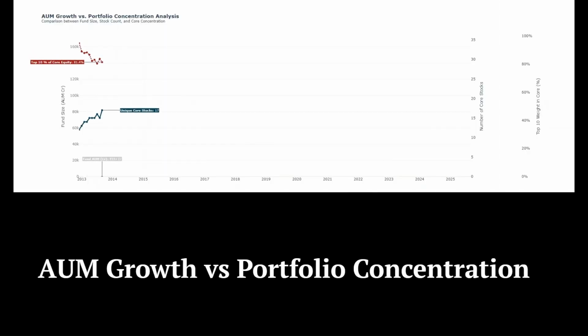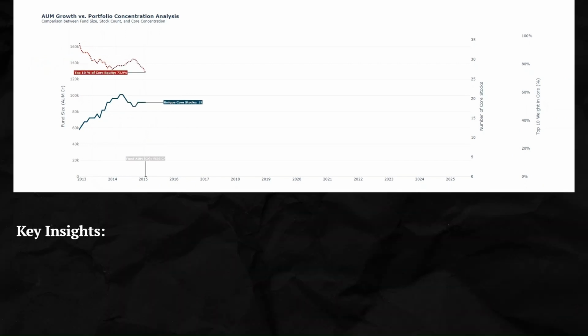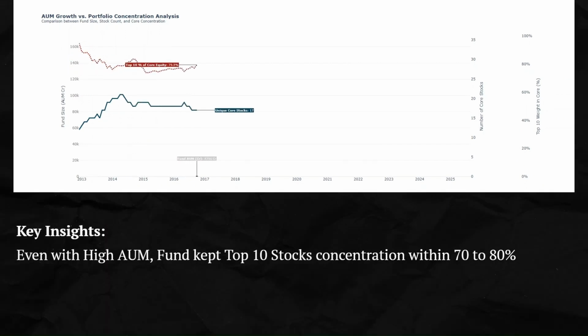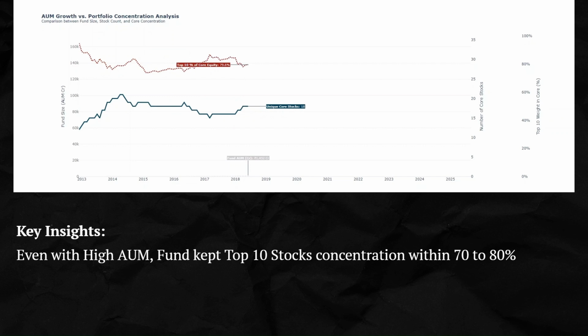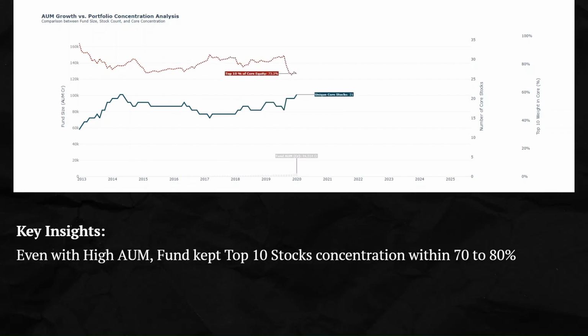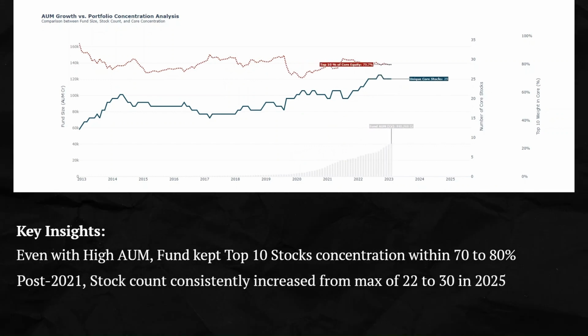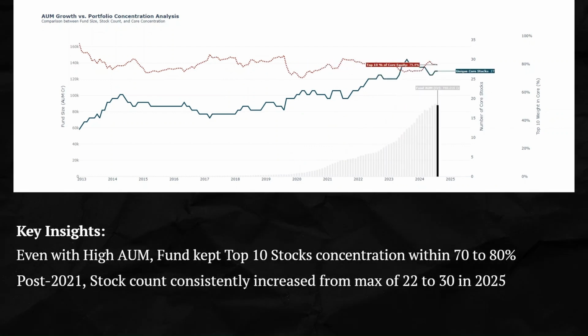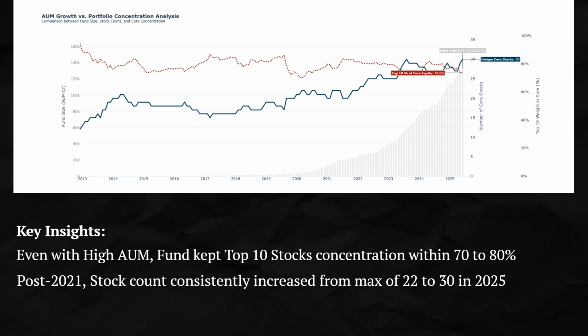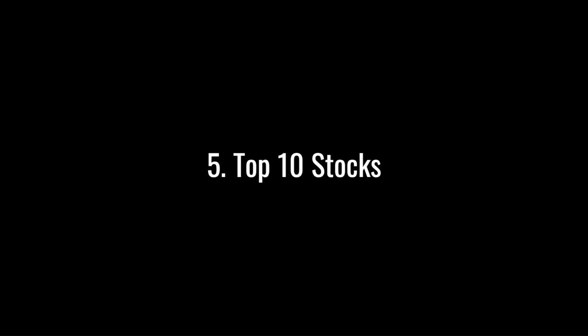Continuing the discussion around the high AUM and portfolio structure, even with high AUM, the fund has been able to manage top 10 stocks concentration, which has been between 70 to 80% till now. However, post 2021, the fund consistently increased the number of stocks from a max of 22 to 30 in 2025. This confirms what we saw in terms of the increase in other sectors in the sectoral analysis.